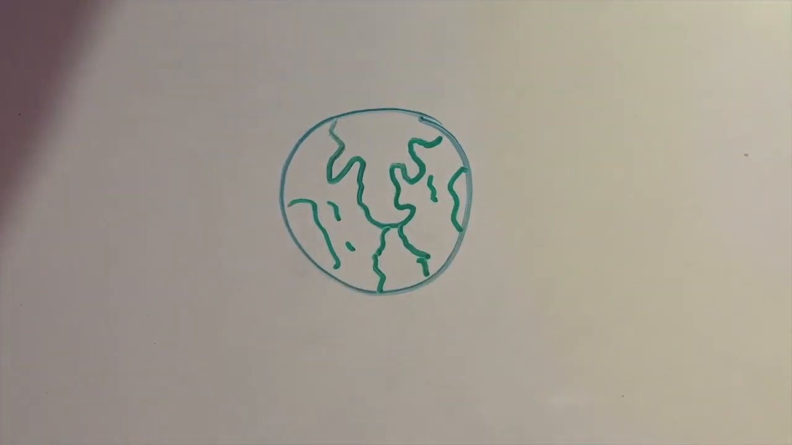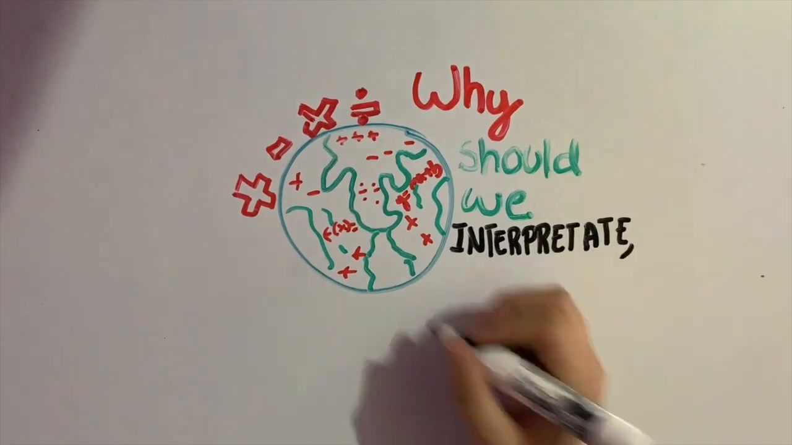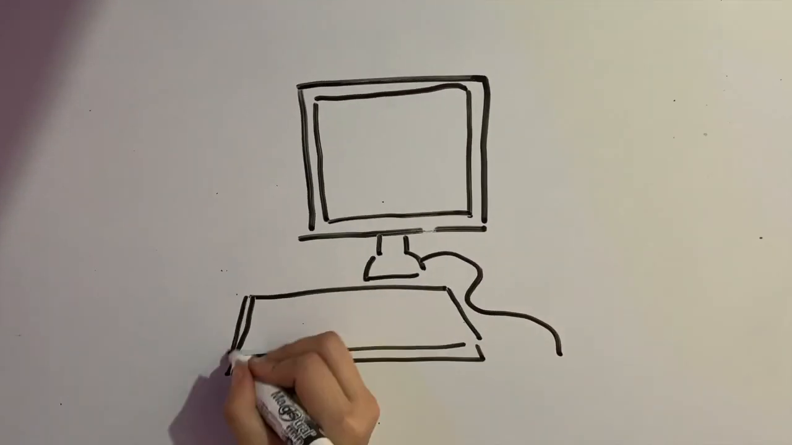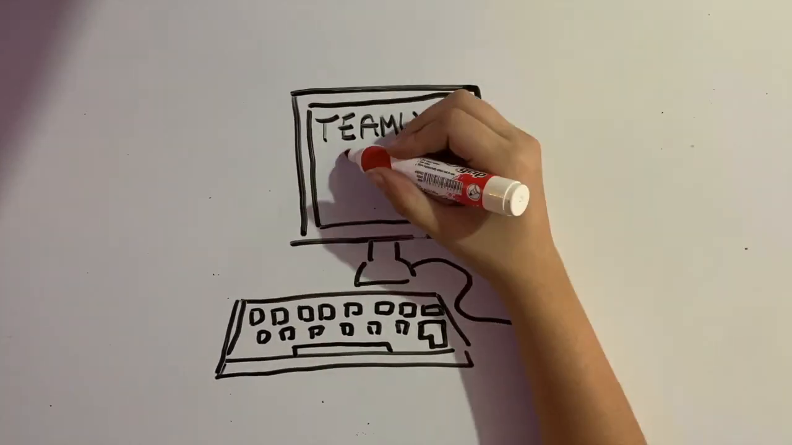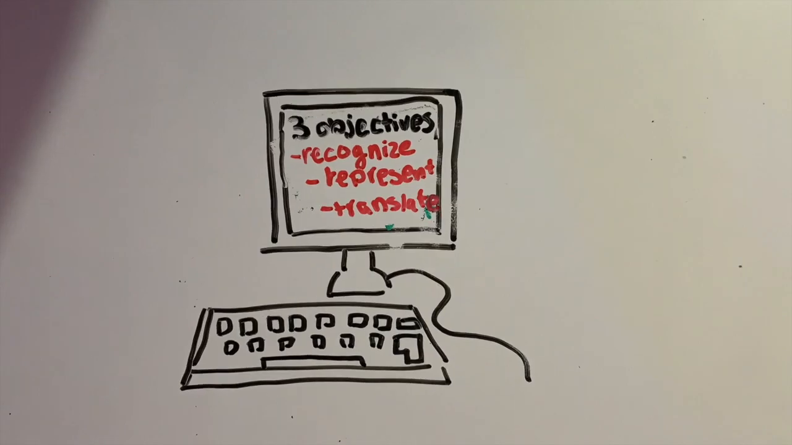Hello! In this video we're going to try to show you why we should interpret, acknowledge, or see the world as maths. We're a team of 4 students who had as a final project 3 objectives: to recognize real-world phenomena as maths, to represent and analyze relations and functions, and to translate them.